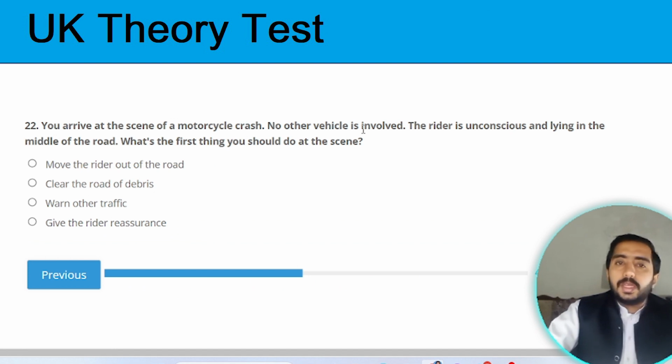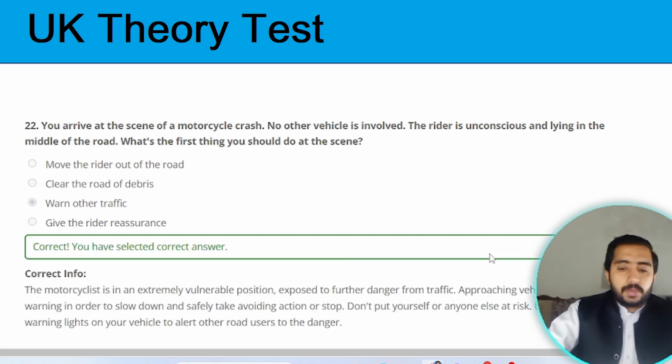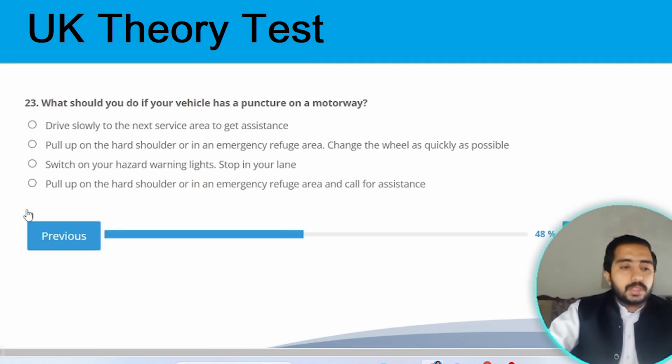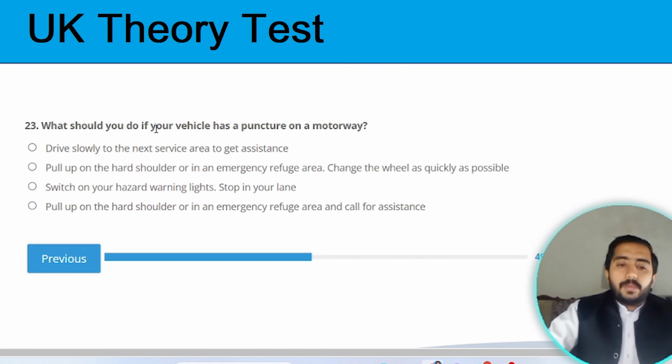You arrived at the scene of a motorcycle crash. No other vehicle is involved. The rider is unconscious and lying in the middle of the road. What's the first thing you should do at the scene? The first thing you need to do is warn other traffic. Option C is the correct one. Next question. What should you do if your vehicle has punctured on the motorway?